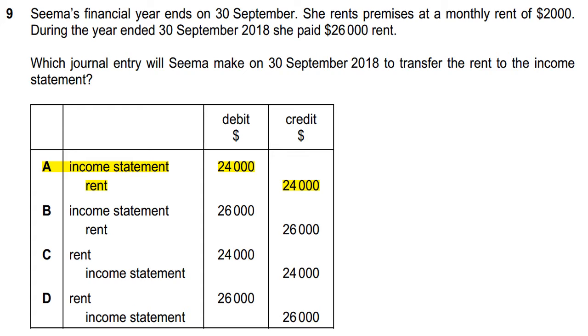And the first option is correct. Income statement, rent 24,000, because when we multiply 12 months by 2,000, it will be 24,000. And 26,000 less 24,000, the remaining 2,000 will be prepaid expenses, advance rent, that will be utilized in October 2018, in the next particular year.